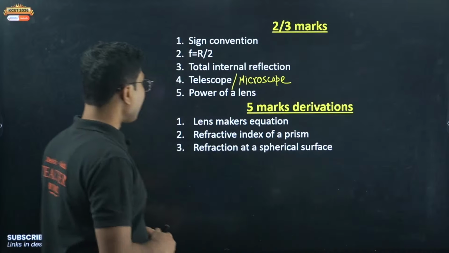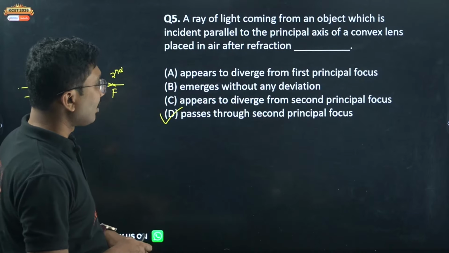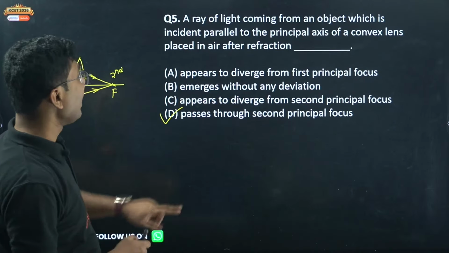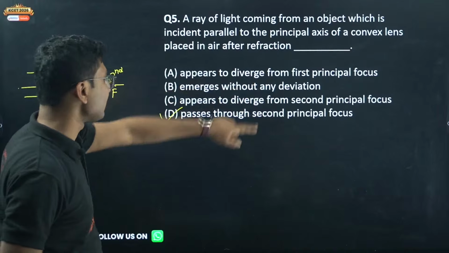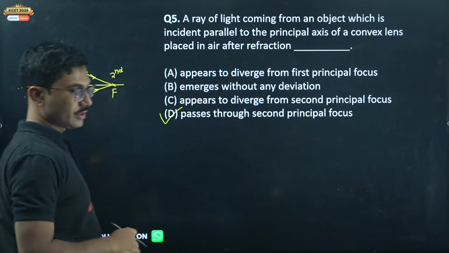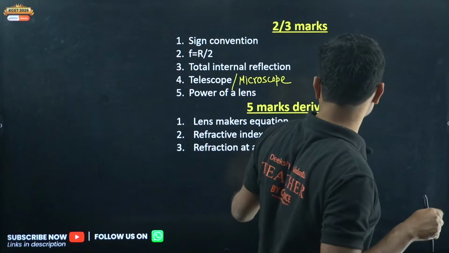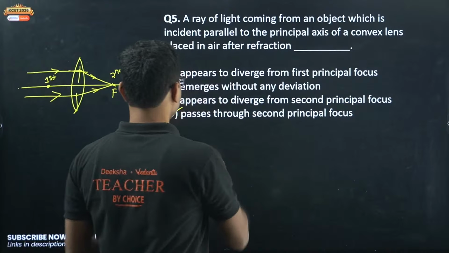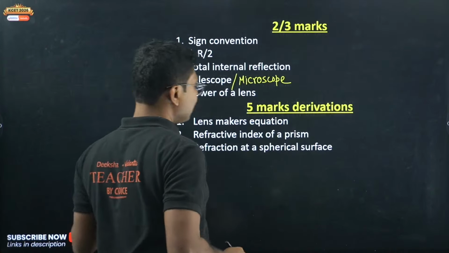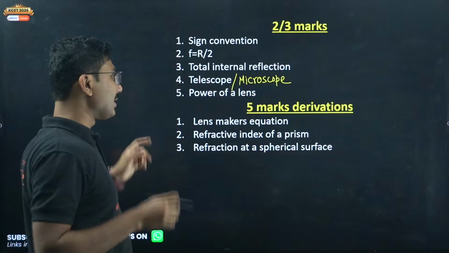Yes, 5C was answer. 5D was answer, not 5C. 5D, okay. Parallel ray of light, convex lens, so it will pass at second focus. Nagaraj, not 5C, 5D is answer, 5D. Don't make these mistakes in your exam. That's why we are practicing MCQs as well.